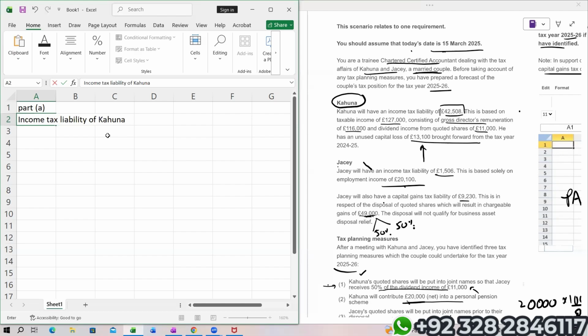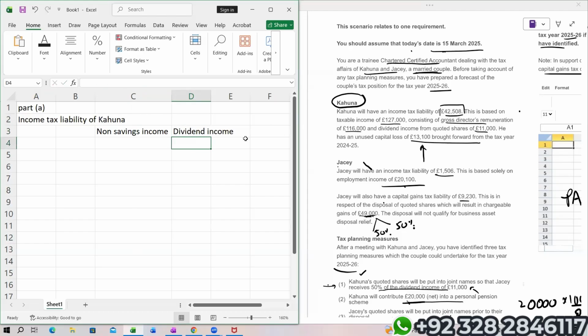We have got non-saving income and dividend income, and let's take the total.